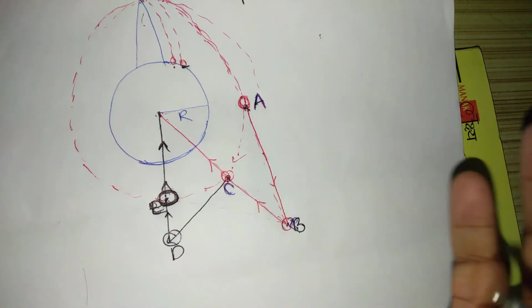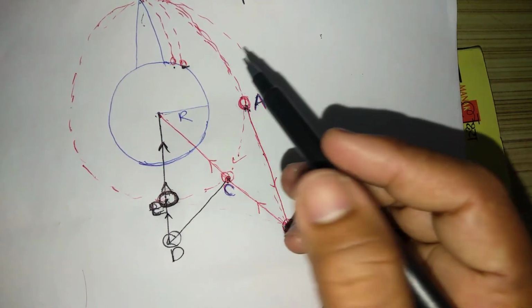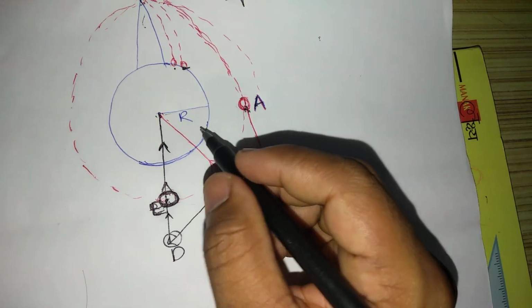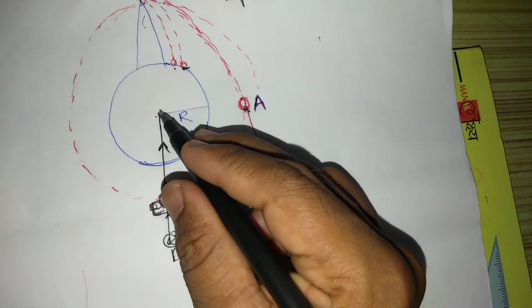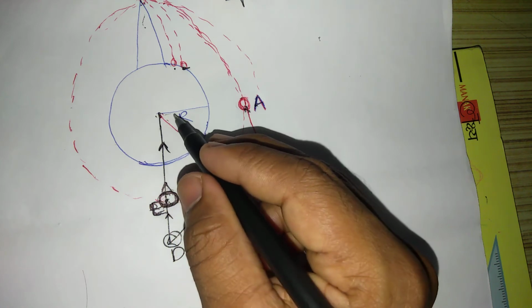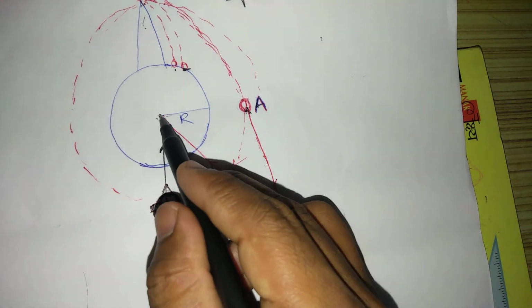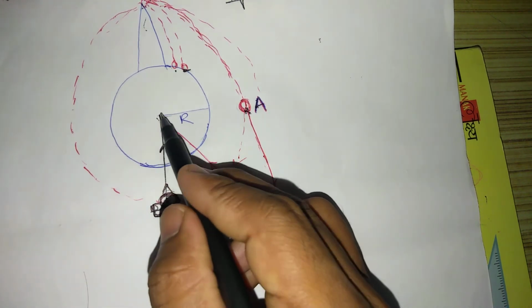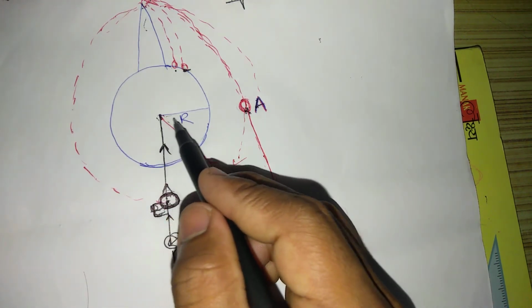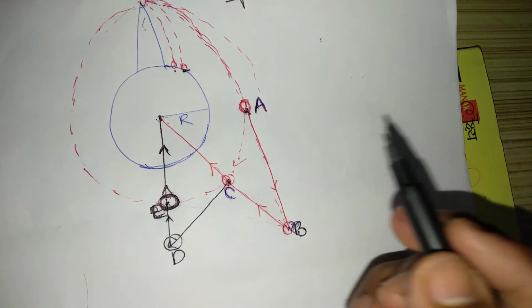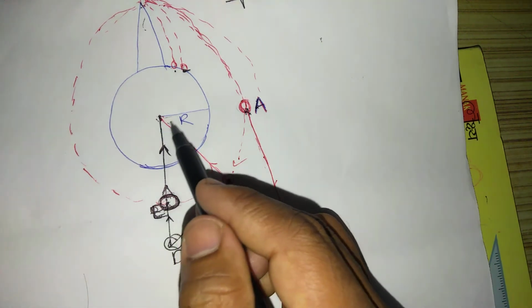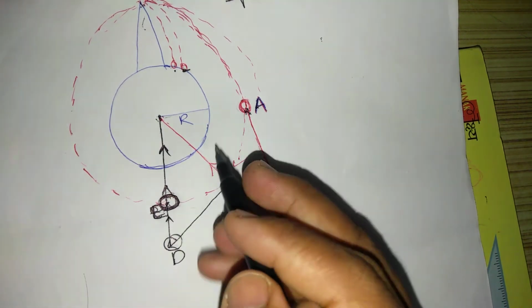So these are the reasons here. Some reasons are the weight of the object. What happens to the weight of the object when we bring the object from the center of the earth to infinity? When the object is at the center of the earth, we know that the acceleration due to gravity is 0, g is 0, then the weight of the object is 0 at the center of the earth.